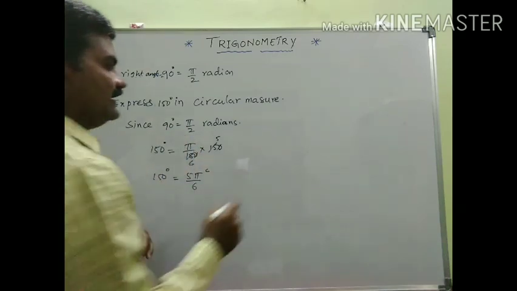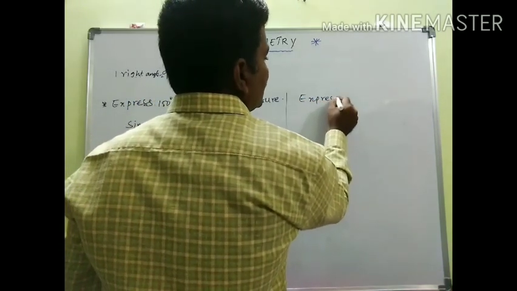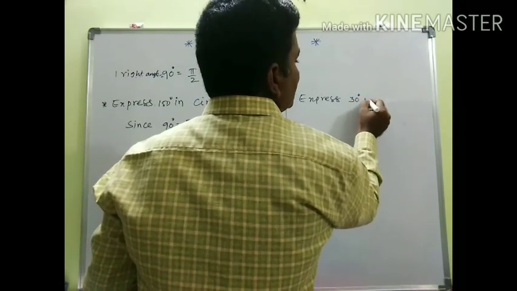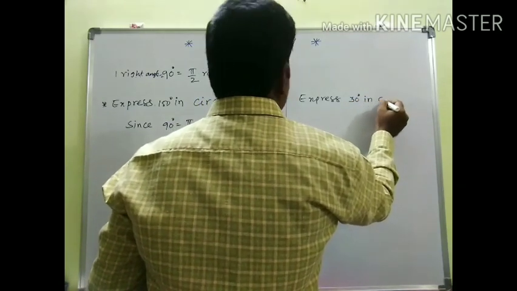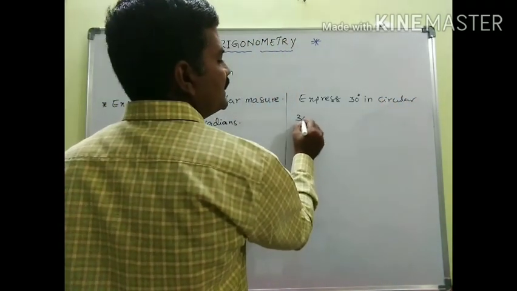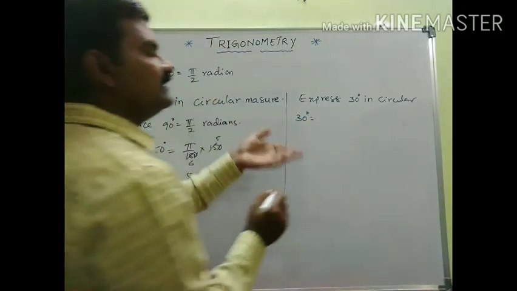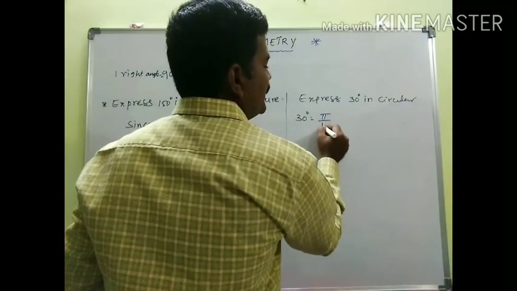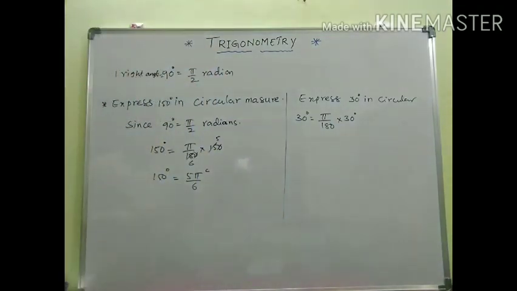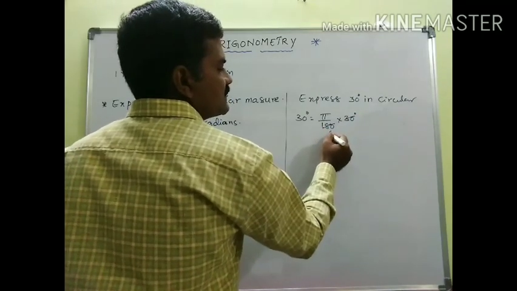Now, for example, express 30 degrees in circular measurement. Then what to do? 30 degrees, you just need to multiply with pi by 180 to convert into radians. So pi by 180 into 30 degrees. Hence, 30 goes into 180 six times.